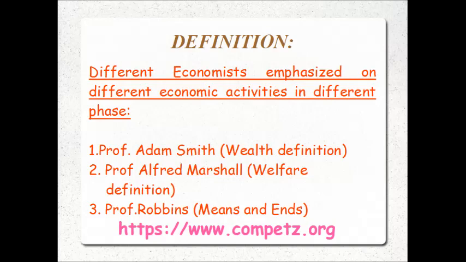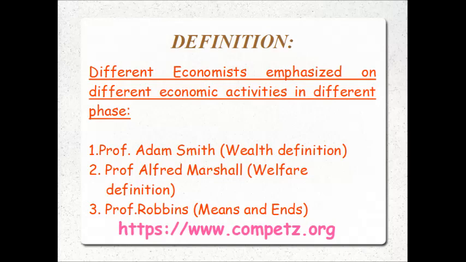In that case, what do economists do? At different times, in different phases, economists have emphasized or focused on different aspects of economic activities. Some have emphasized the unlimited wants of man. Some have emphasized that the means to satisfy human wants are limited, and so on. So we have various economists who at different times have emphasized different aspects of economic activities, and after their research they arrived at different definitions of economics. We shall discuss a few of them.